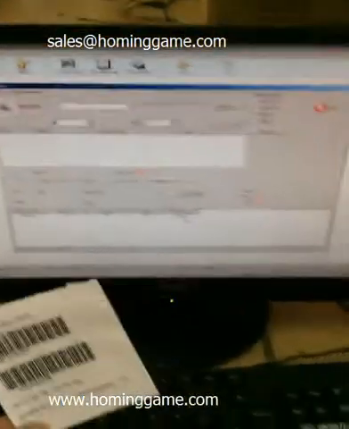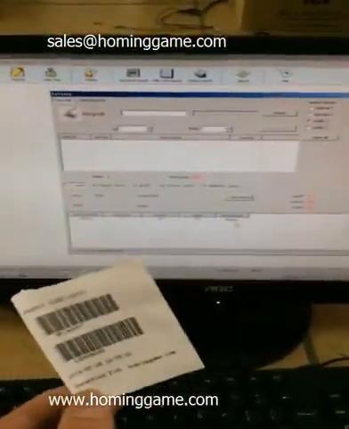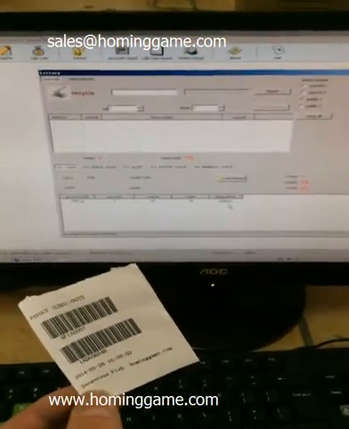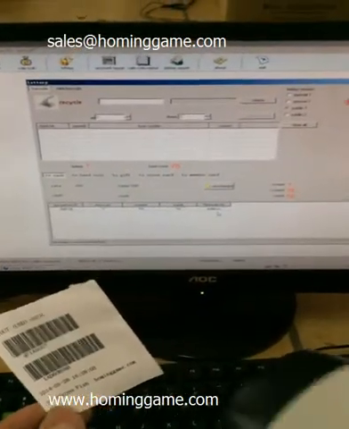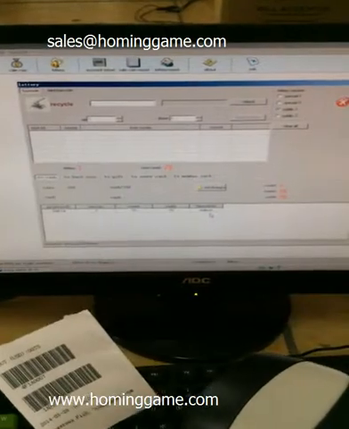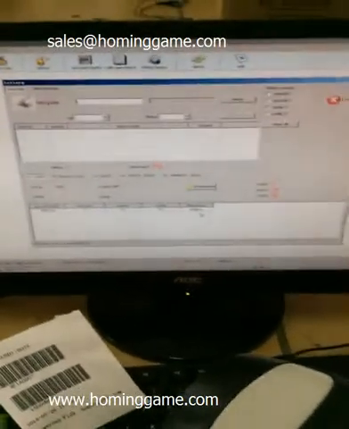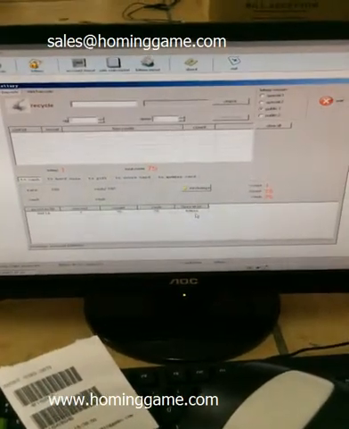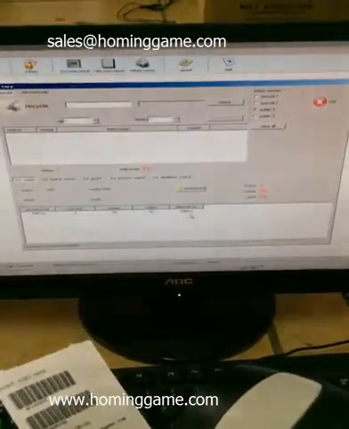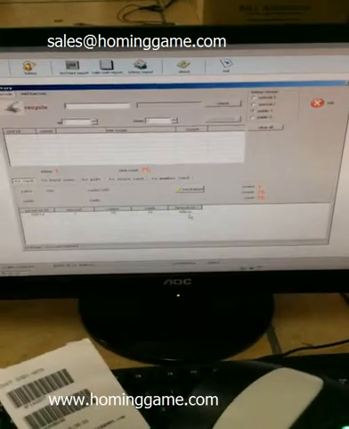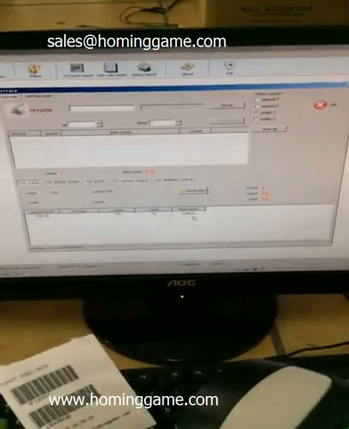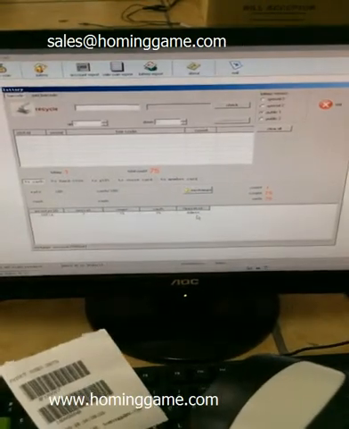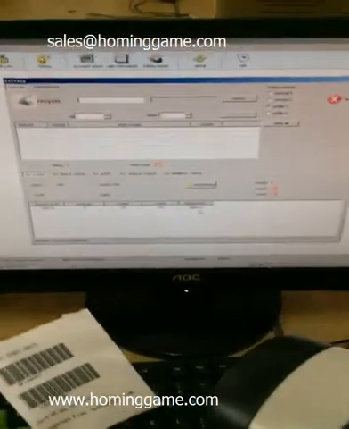So this system can help the owner recognize the ticket better, and also count their profits every day, how much money they earn. It is very helpful for the owner to manage all the printers inside the fishing game machines.